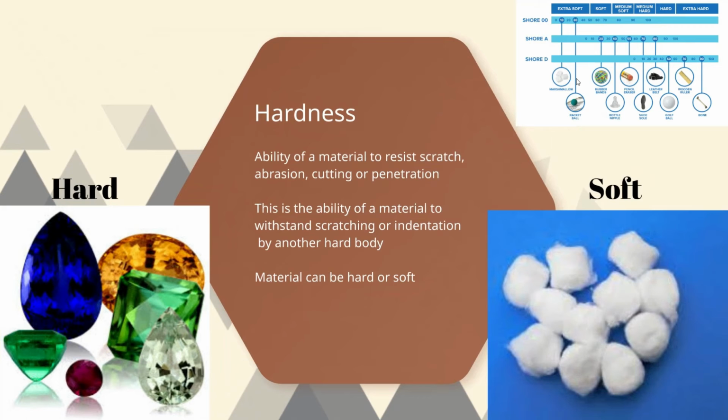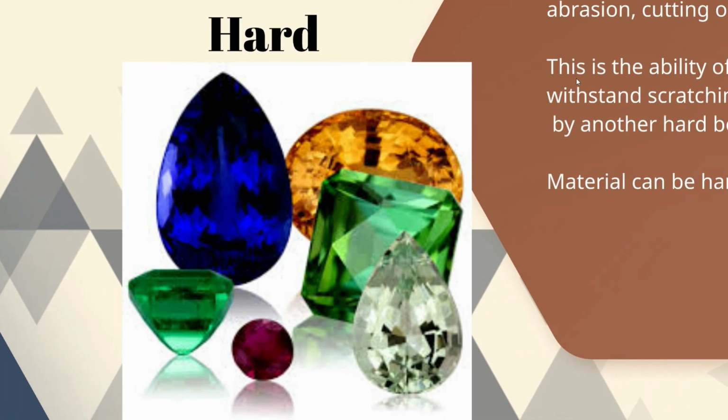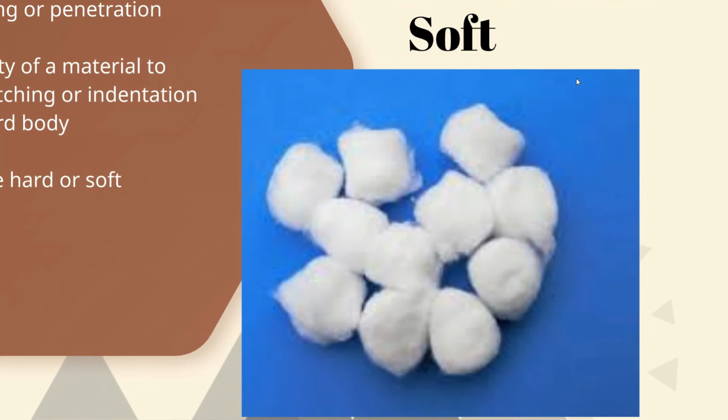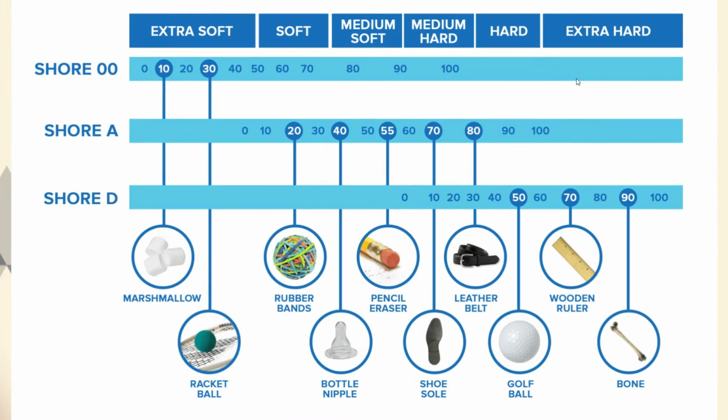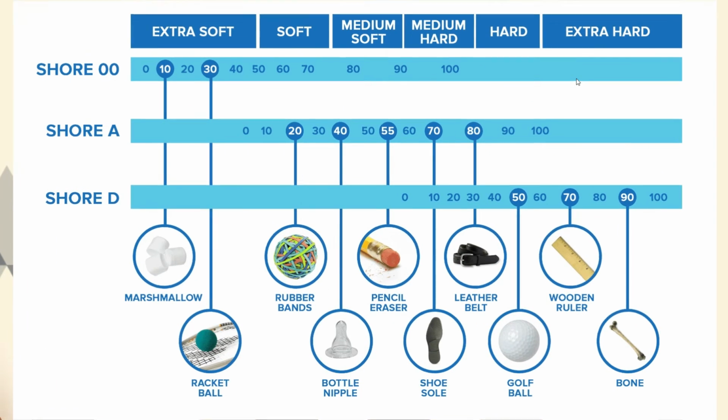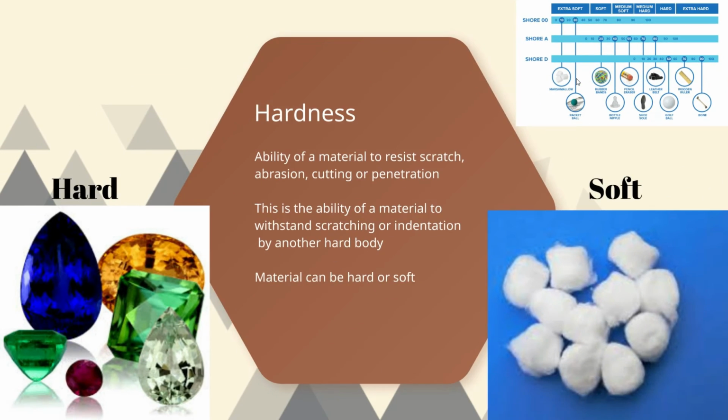Hardness. The ability of a material to resist scratch, abrasion, cutting or penetration is called hardness. This is the ability of a material to withstand scratching by another hard body. Material can be hard or soft as shown in the images. This chart shows hardness of different material based on the testing. Feel free to pause the video and look into the chart.